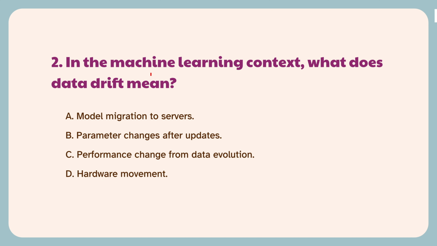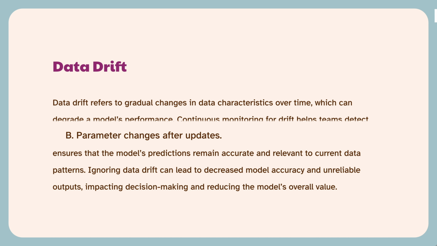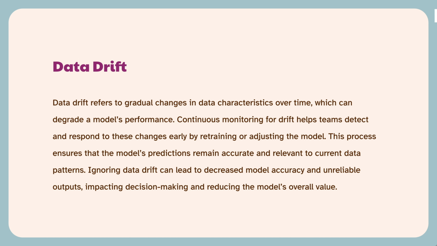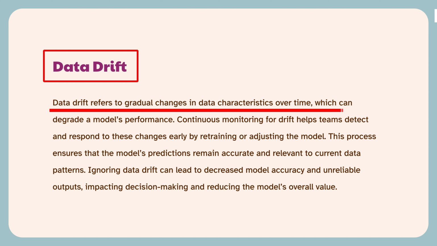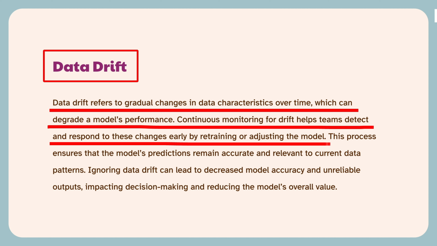Question 2. In the machine learning context, what does data drift mean? The knowledge points of this question are: data drift. Data drift happens when data changes over time, which can make the model less accurate. By monitoring for drift, teams can catch these shifts early and adjust the model as needed to keep it working well with current data. Ignoring drift can lead to inaccurate predictions, so it's key for long-term reliability.